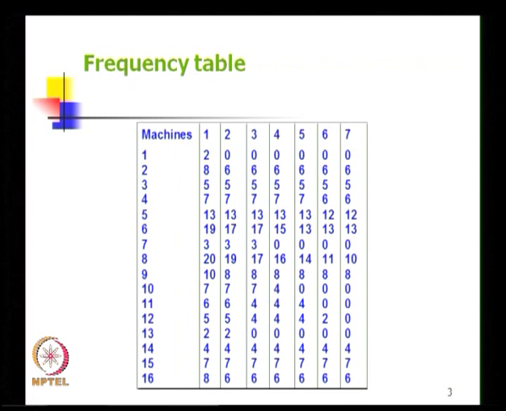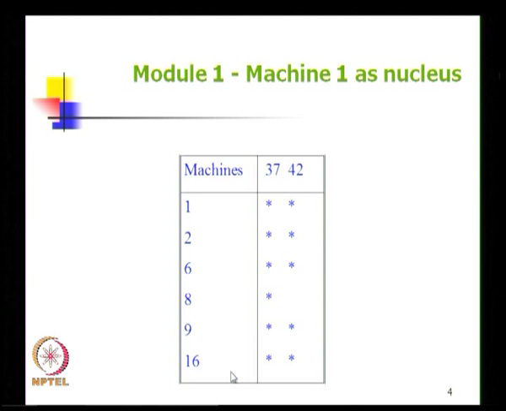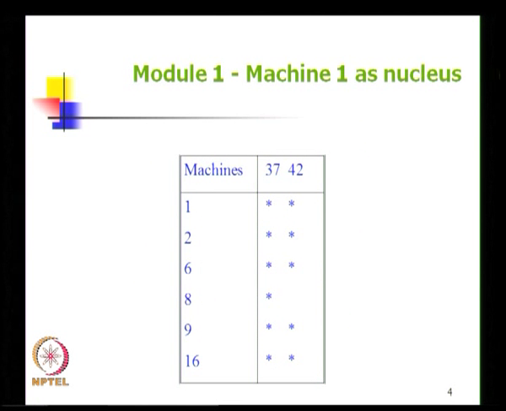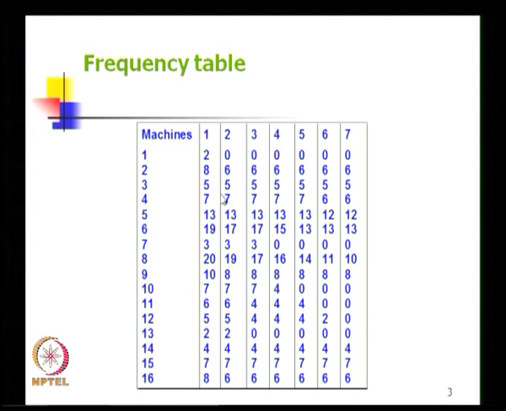Now we go back to this frequency table and look at column number 2. Till now we have seen up to column number 1, so we are now going to create column number 2 using this. In this table machine number 1 has 2 stars, so 2 minus 2 becomes 0. Machine number 2 has 2 stars, so 8 becomes 6.